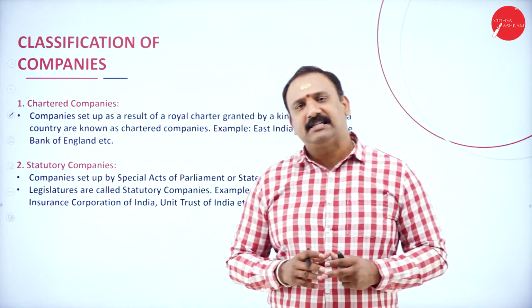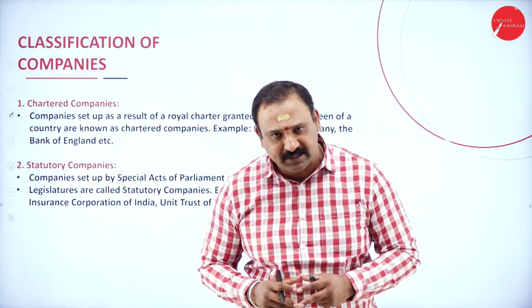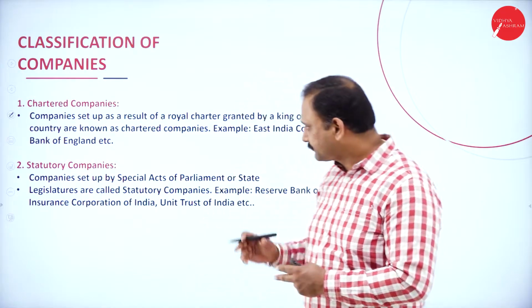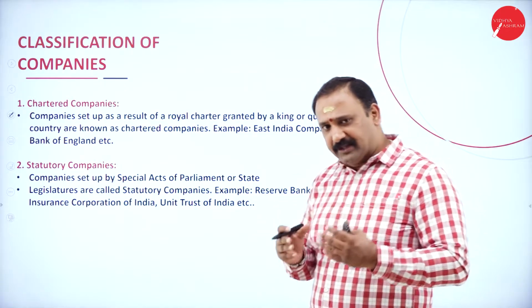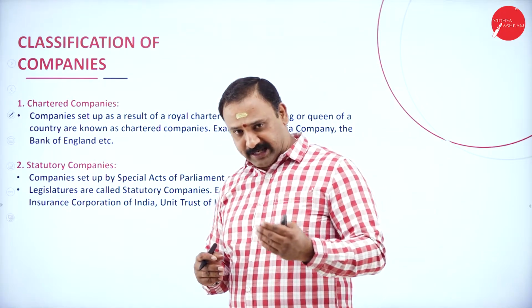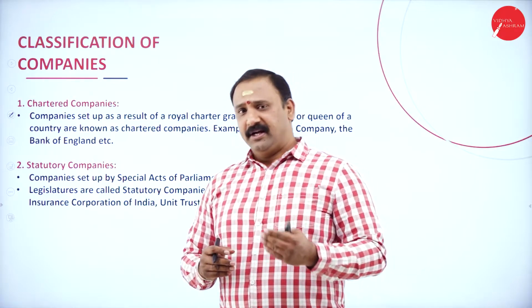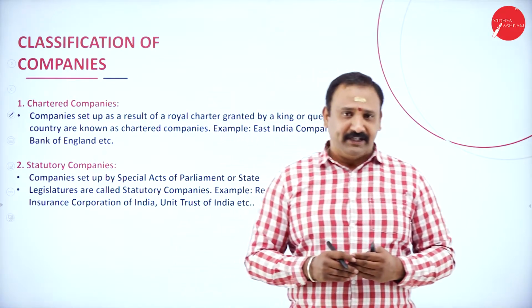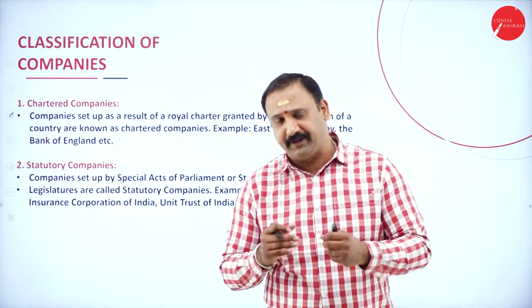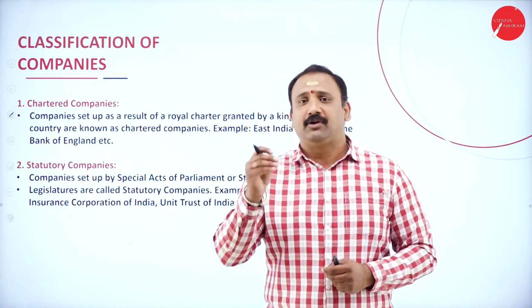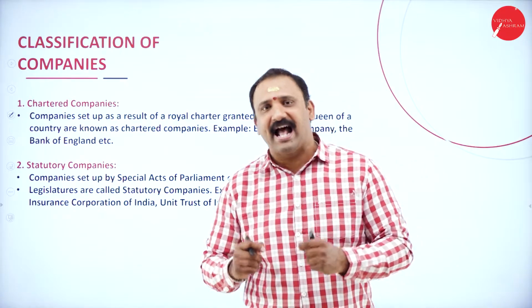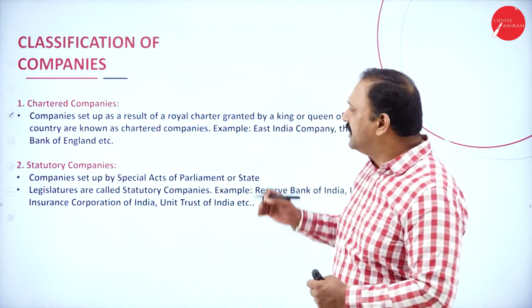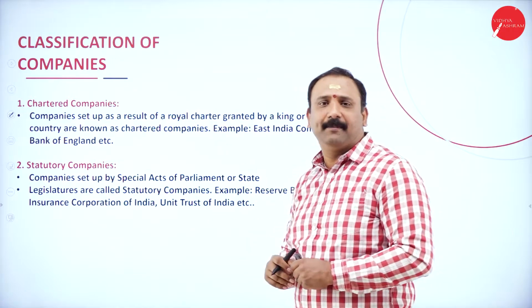Why is this necessary for us? What is it that is making a difference altogether? Now, when the British were ruling our country, everything that needed to be declared as a company, declared as an entity, needed to have a royal decree, a royal approval altogether. It had to be under the Chartered Act altogether. So that's why the chartered companies started coming into the picture.